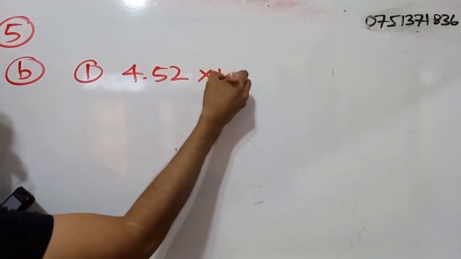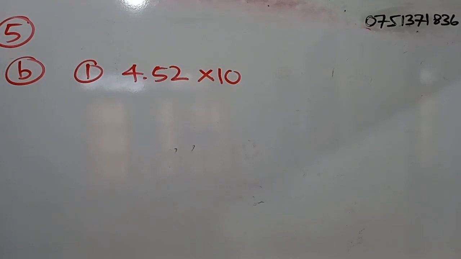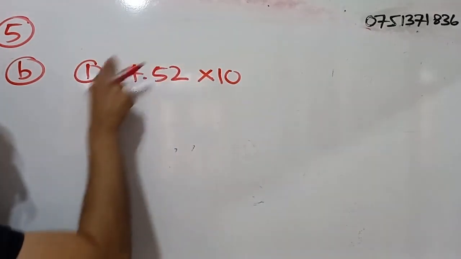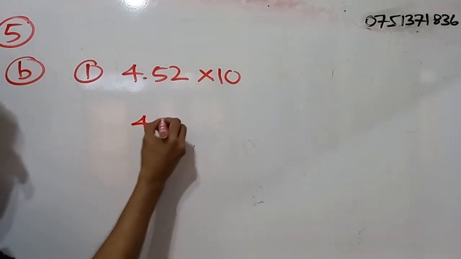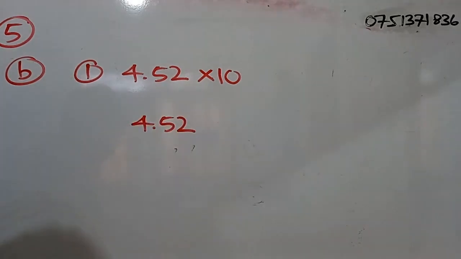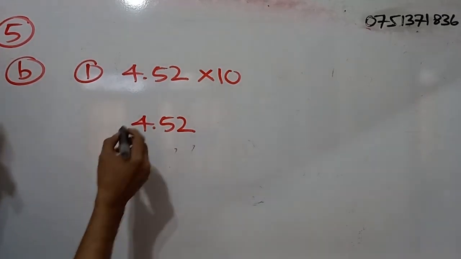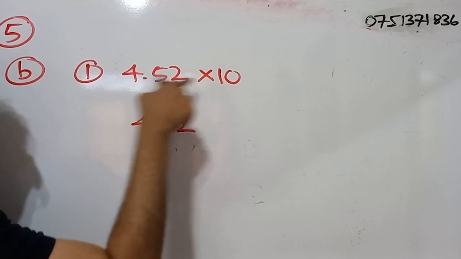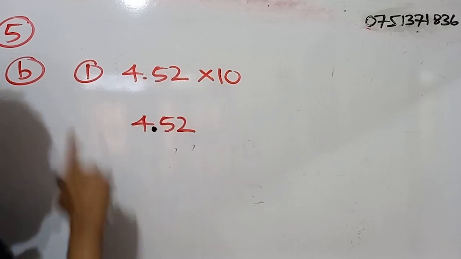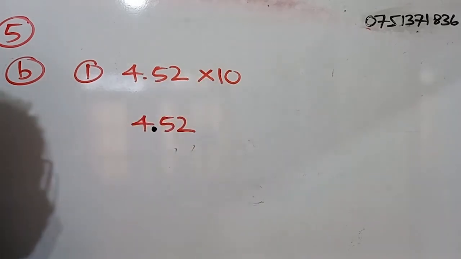4.52 multiplied by 10. Right, so we are multiplying a decimal number by a power of 10. So what happens? Here, this is the decimal point. So we are multiplying 4.52 by what? 10. 10 means what? A power of 10.